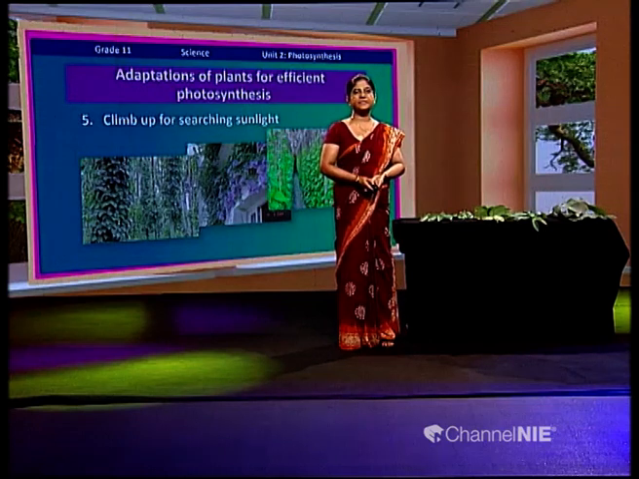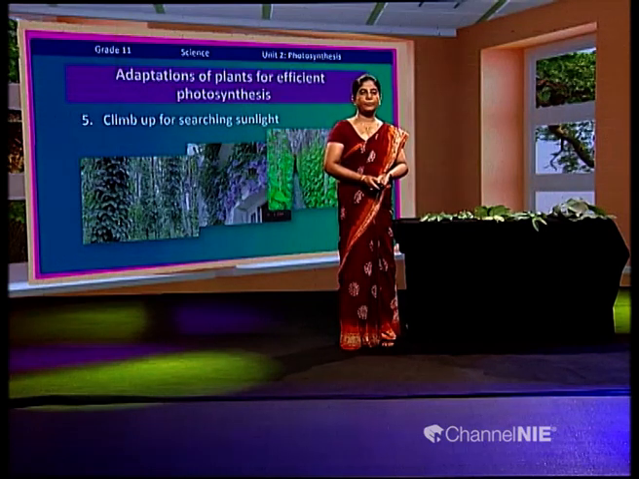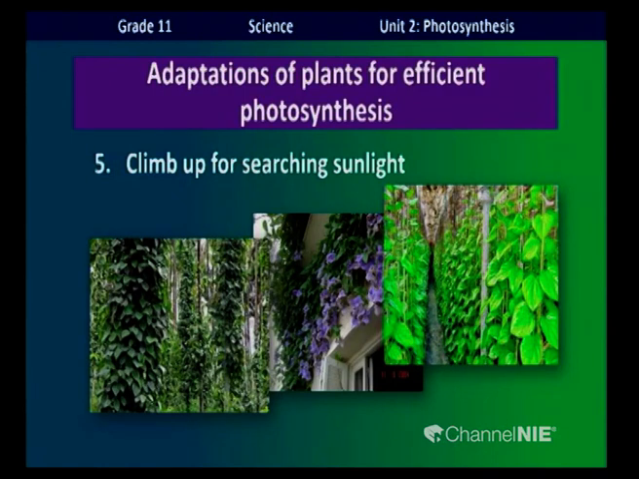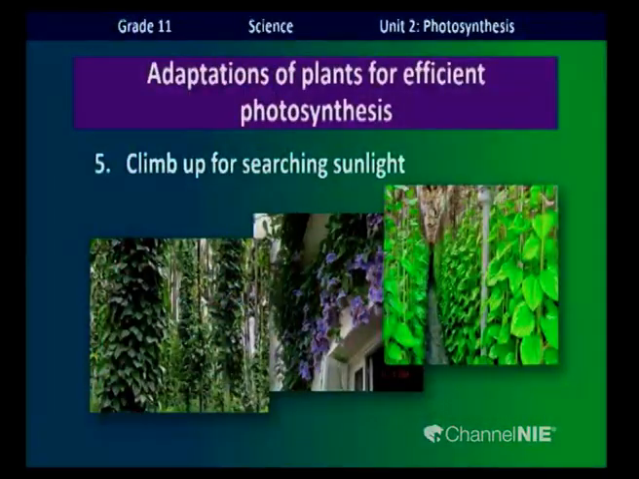Climb up to search for sunlight. Now, these plants have a weak stem. So they have to climb up with the support of another plant or another support. The stems of these plants are very weak, so they have to climb up to search for sunlight with the help of another support. So, these are some adaptations of plants for efficient photosynthesis, children.